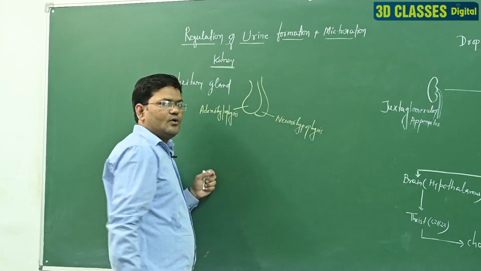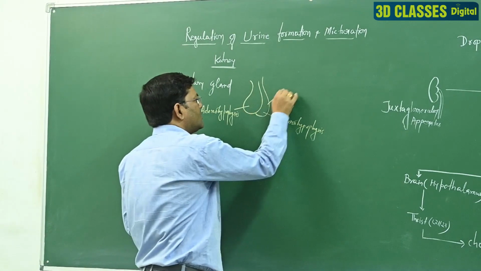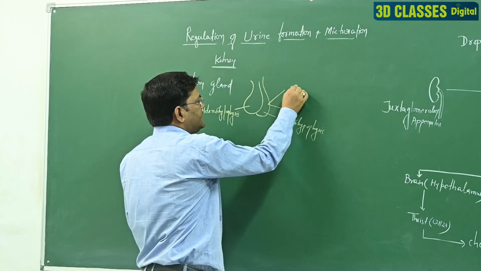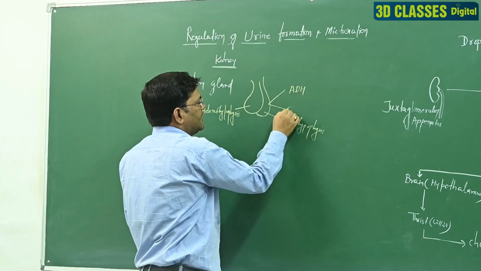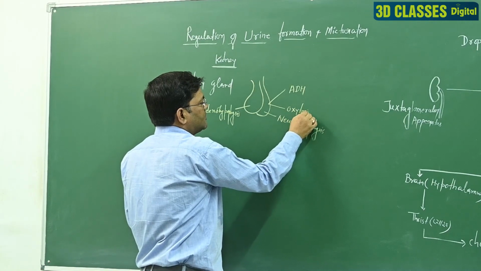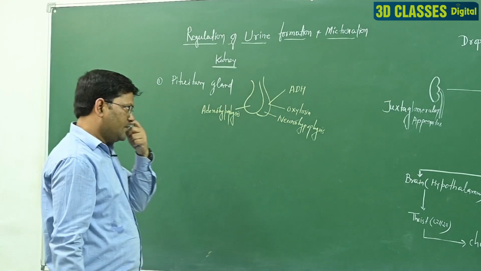In the region of the neurohypophysis, two hormones are released. One is antidiuretic hormone and second is oxytocin. Oxytocin and antidiuretic hormone.